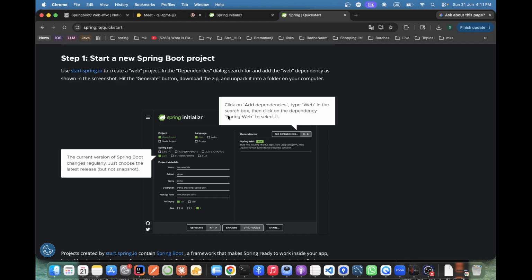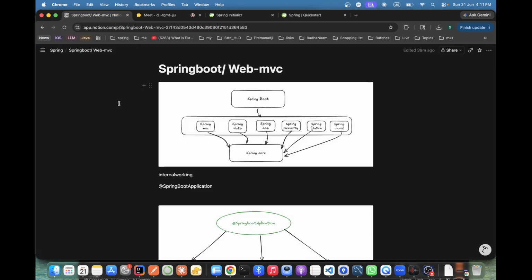But before coming here, I'll show you why we are using Spring Boot and not Spring, and what Spring Boot gives us. See, I'm setting up one application here. Spring core has a lot of functionality.